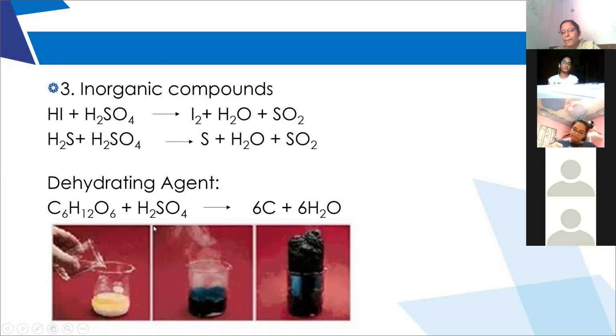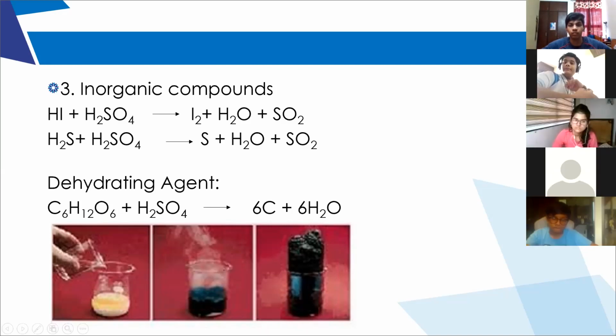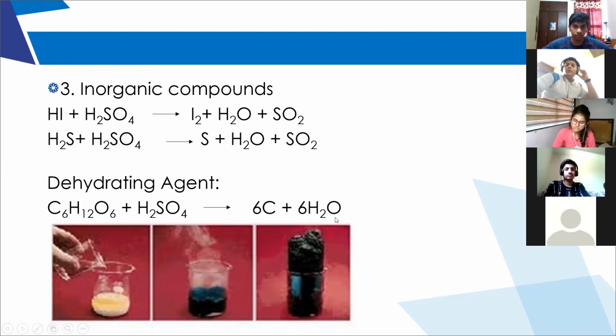Now what will be the product? C12H22O11 gives 12 C plus 11 H2O. What is the compound C12H22O11? Sugar. Disaccharide sugar. Very good. The table sugar which we use in our day-to-day life is sucrose. If you add concentrated sulfuric acid to sugar, we will get black carbon. The water will be removed. This is one of the experiments which we will do in our lab. It is one of the practicals for you all.